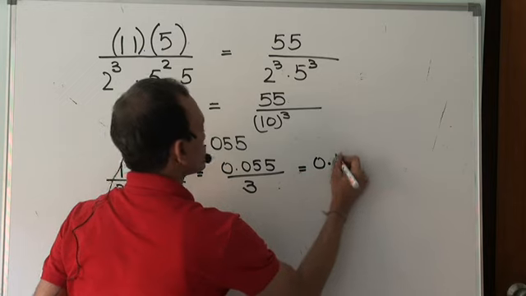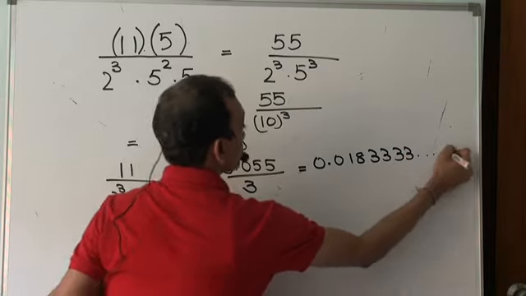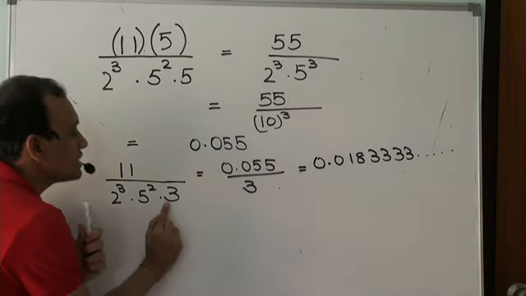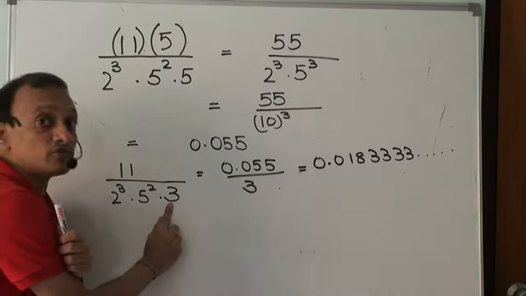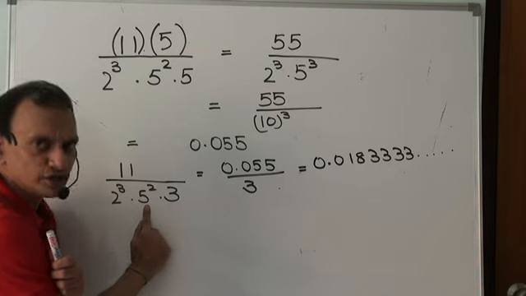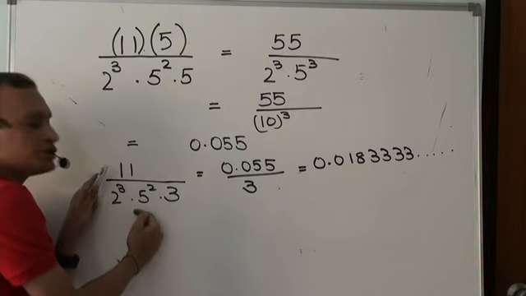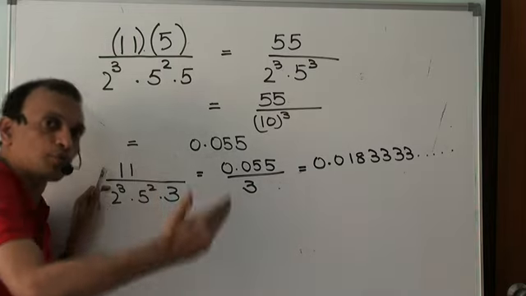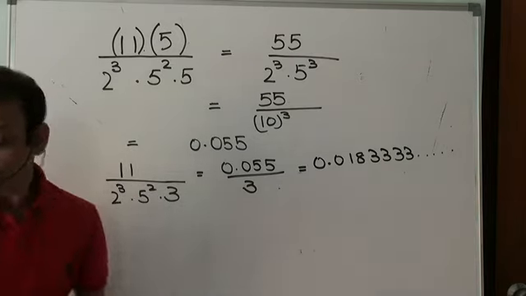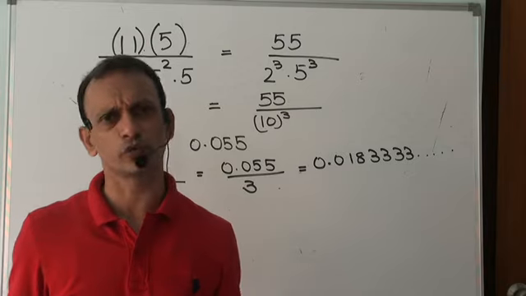Do you see that? This is 0.0183333. Non-terminating but recurring. Why did this happen in this case? Because there was a prime factor in the denominator, which was neither 2 nor 5. And eventually, this would be true if numerator and denominator are written in the form that they are co-prime, have no factors other than 1 in common. Yes or no? Right?